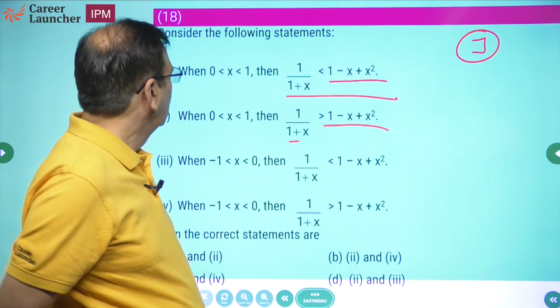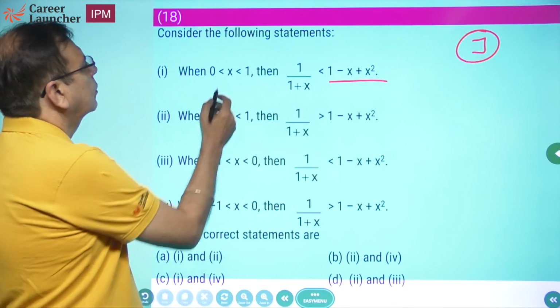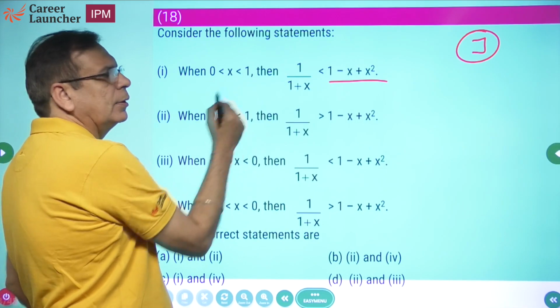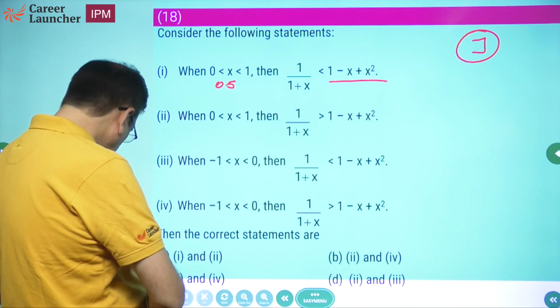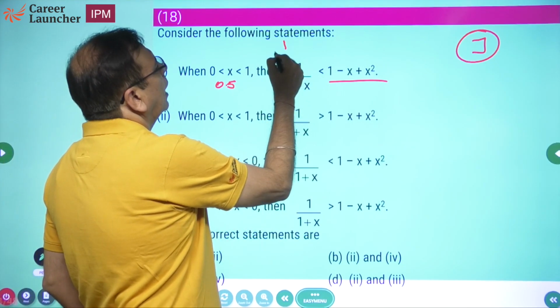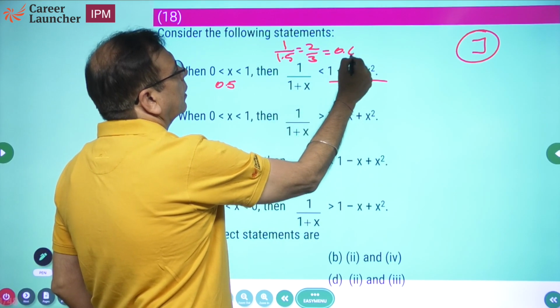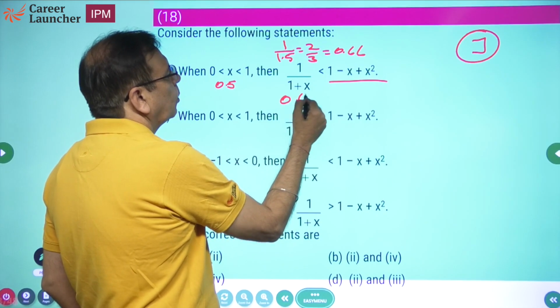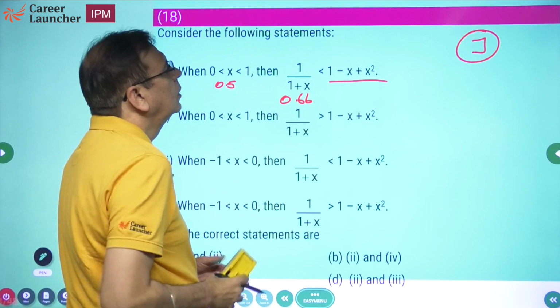Okay, let's see. So let's put a value. So, take a convenient value in this range. Let me take x equal to 0.5. If x is 0.5, what does this become? 1 upon 1.5. 1 upon 1.5 is equal to 2 by 3 equal to 0.66. So left hand side becomes 0.66. Right? And what will be right hand side?